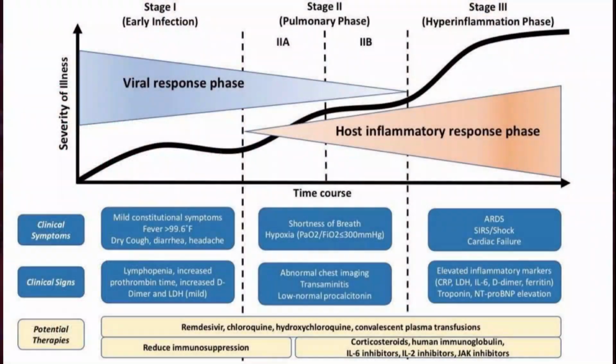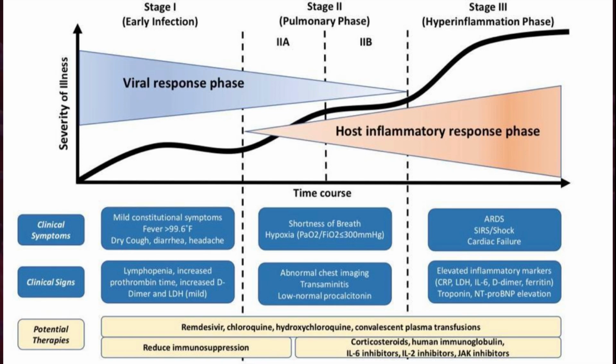Now in this graph there are two axes. There is an x-axis where the time course is plotted against the y-axis where there is the severity of illness. Clinical manifestations depend upon replication of the virus in a host cell and the immune response generated by the host cell against viral proteins. Clinical manifestations are divided into three stages. Stage 1, where there is early infection, stage 2 of pulmonary involvement, and stage 3 of hyperinflammation phase.